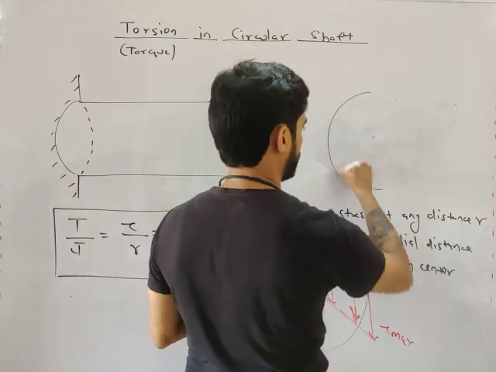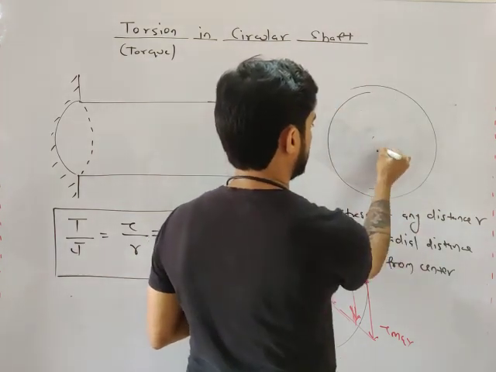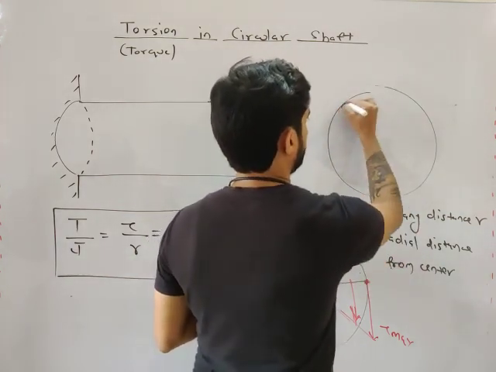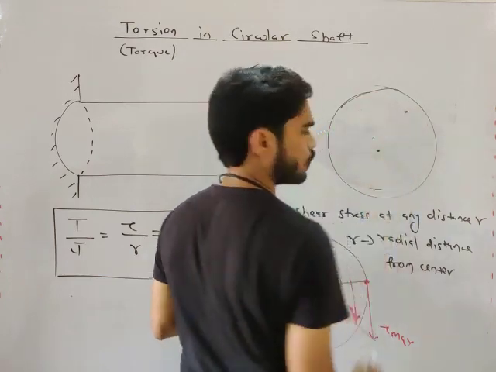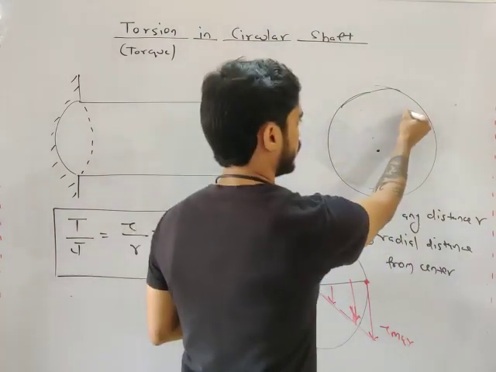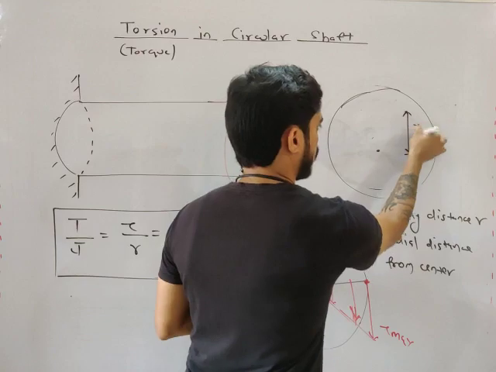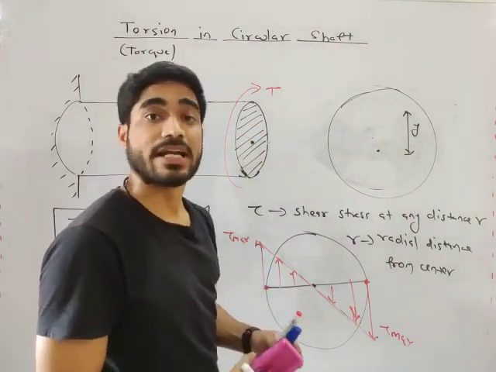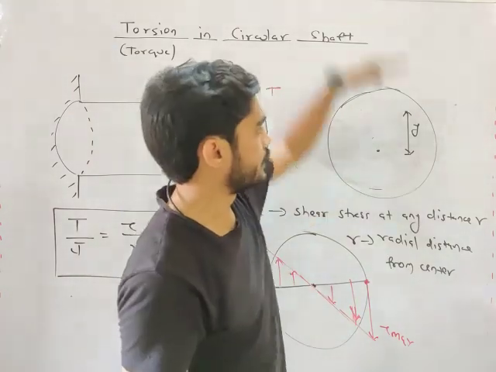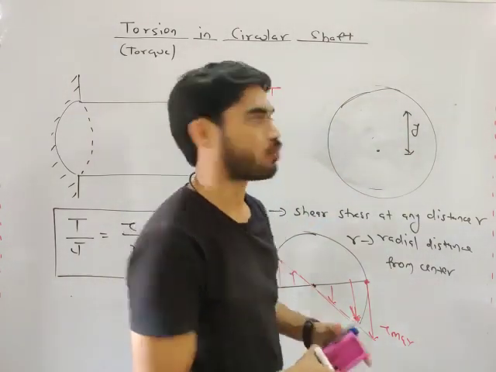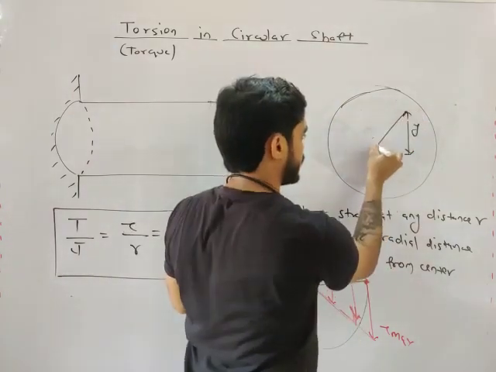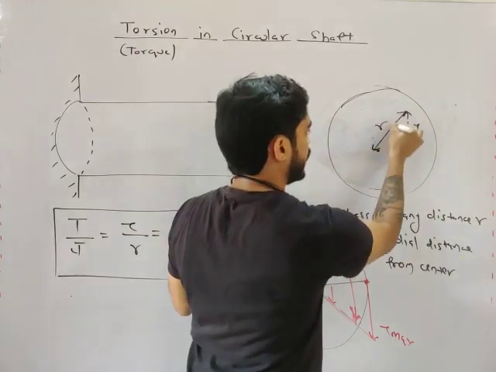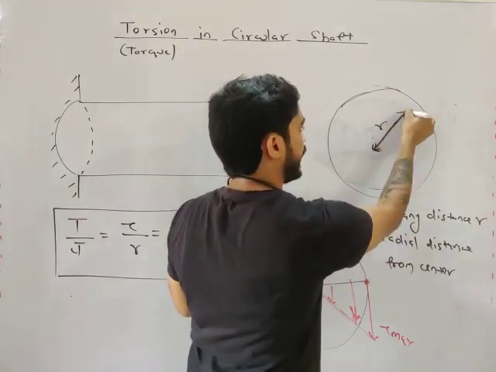Let's say this is the cross section and this is the center. Consider this point. This distance is the vertical distance, which we consider in bending. In bending, we consider the vertical distance. But this distance is the radial distance, the direct line.